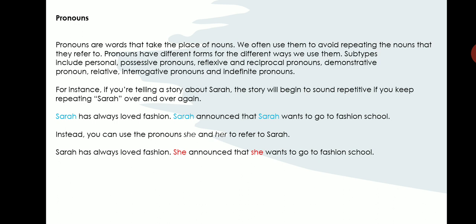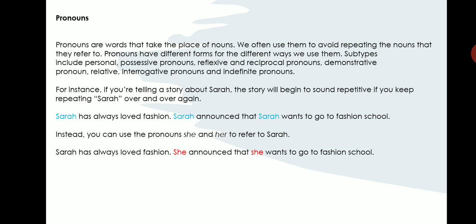What are pronouns? Pronouns are actually words that are used to replace nouns in a sentence. If you have several nouns in a sentence, in order to avoid repetition, we use pronouns. Let us look at the example given here. If you are telling a story about Sarah, the story will begin to sound repetitive if we keep repeating Sarah all over again. So in order to avoid that repetition, we use pronouns.